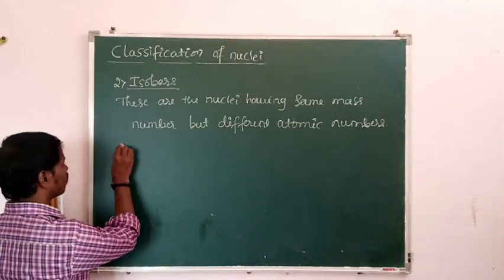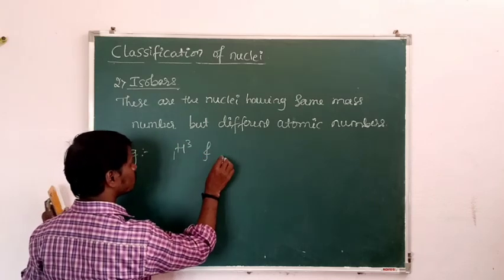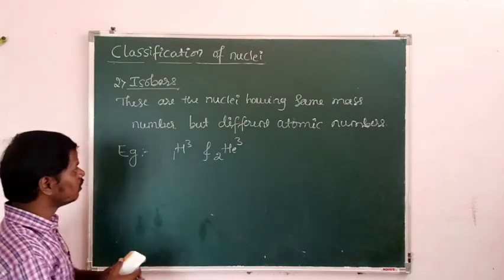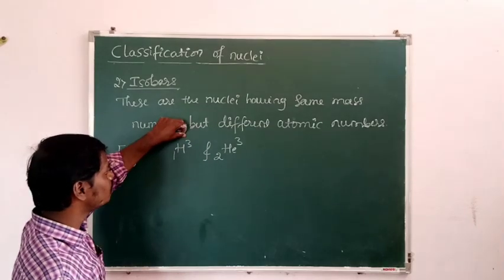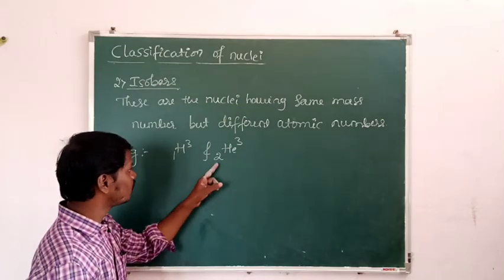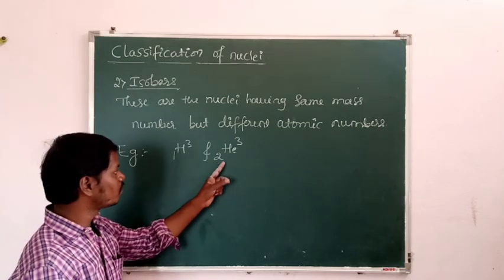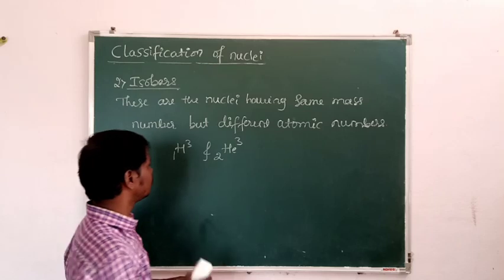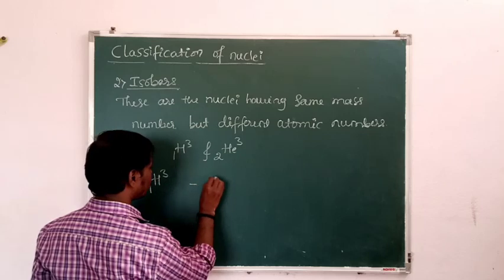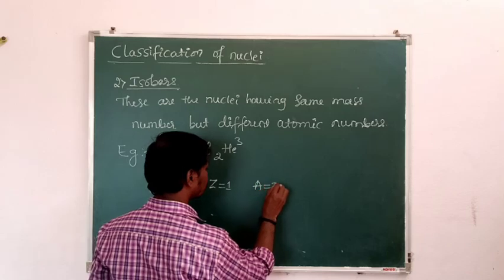Example, 1H3 and 2He3. These two nuclei have the same mass number but different atomic numbers, which means the elements are different: atomic number 1 for hydrogen, atomic number 2 for helium. In the case of 1H3, the atomic number Z is 1 and the mass number is 3, so 3 minus 1 gives 2 neutrons.